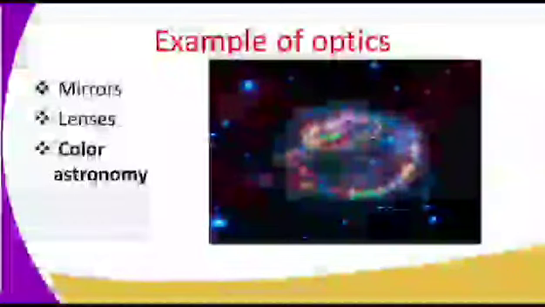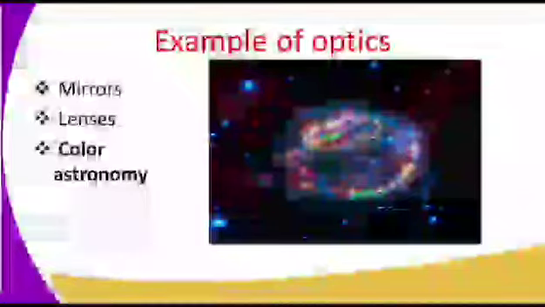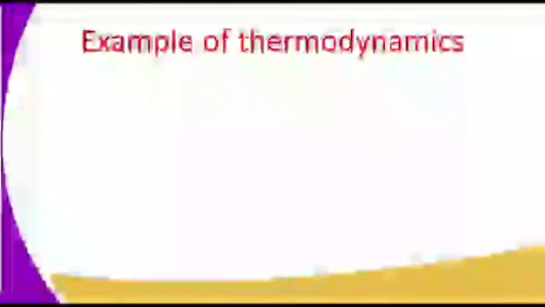Examples of optics are mirrors, lenses, color, astronomy, and here we pick on color astronomy. Physics studies the behavior of colors, and you know light is just a collection of colors, so that when you take this color and then you separate them, you will be studying what we call color astronomy, and you're able to see it from the diagram here.